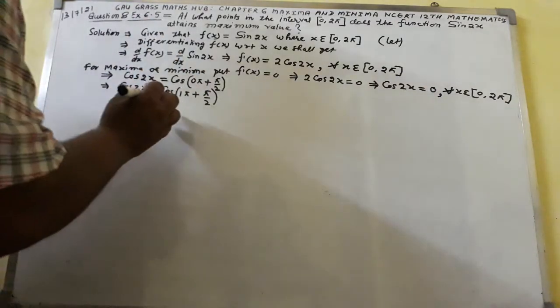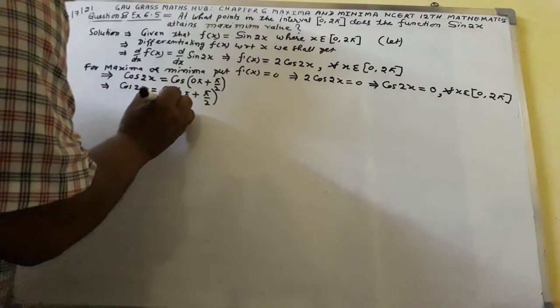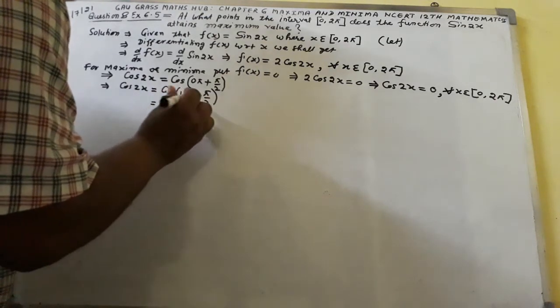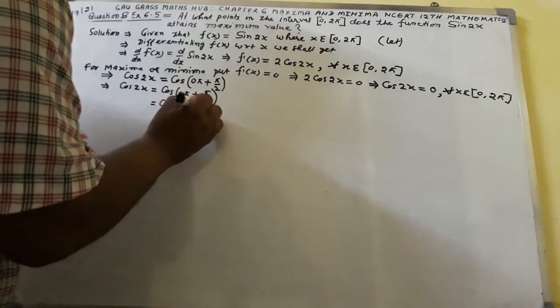Again I shall write cos of (1π minus π by 2).